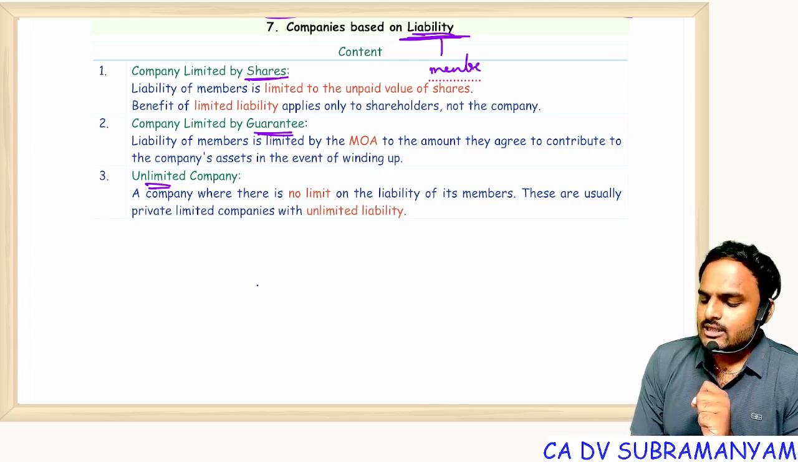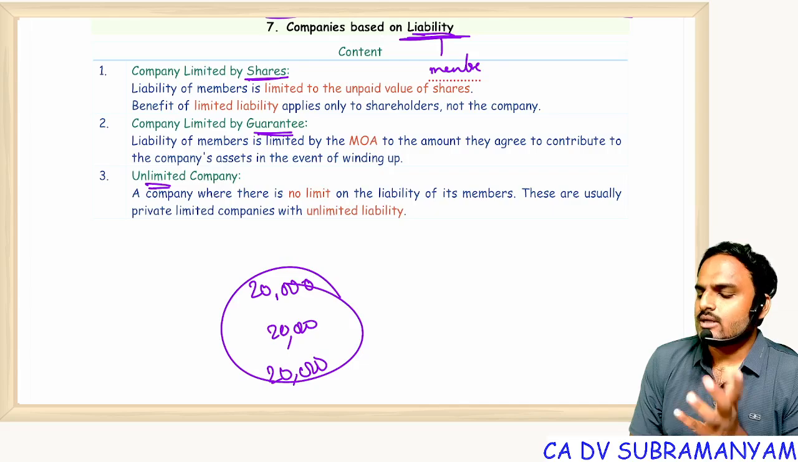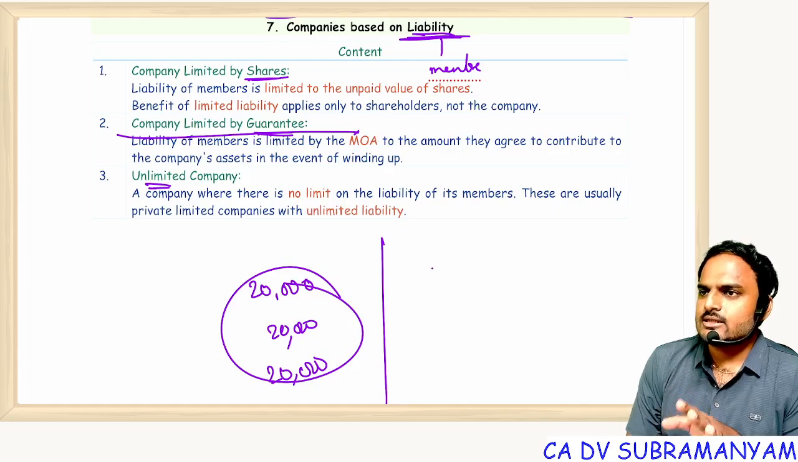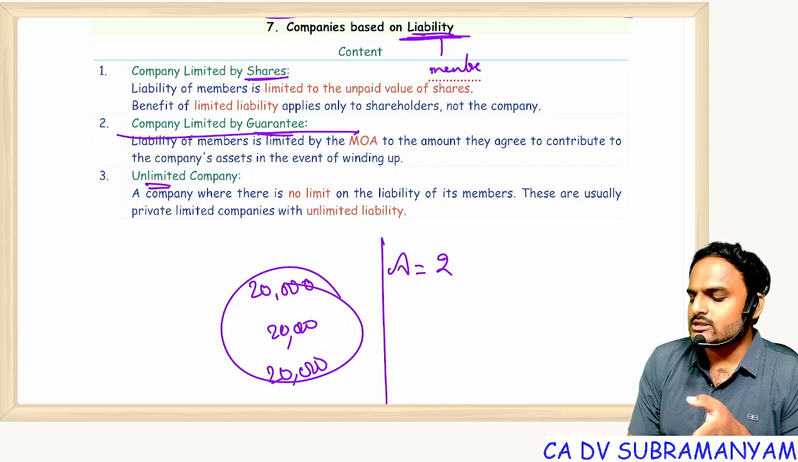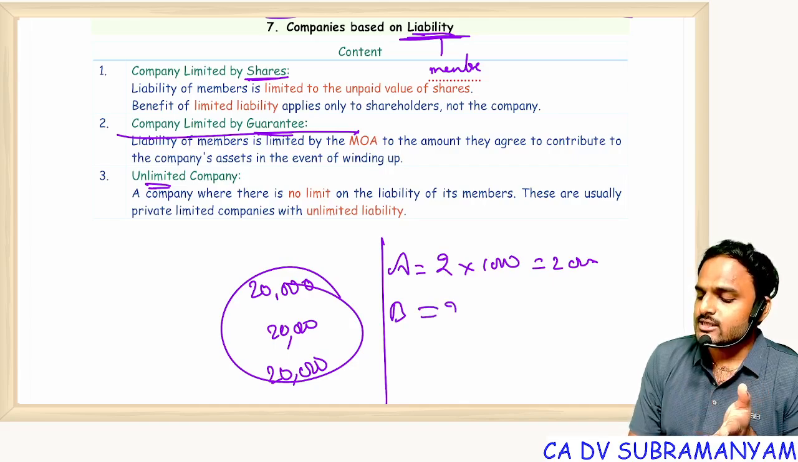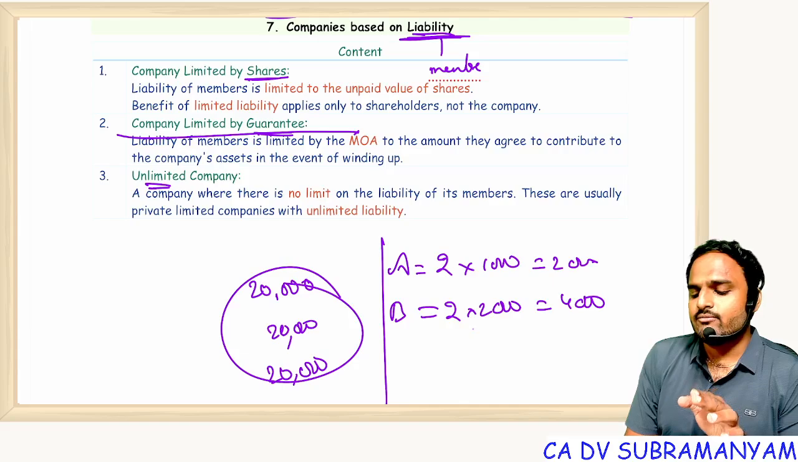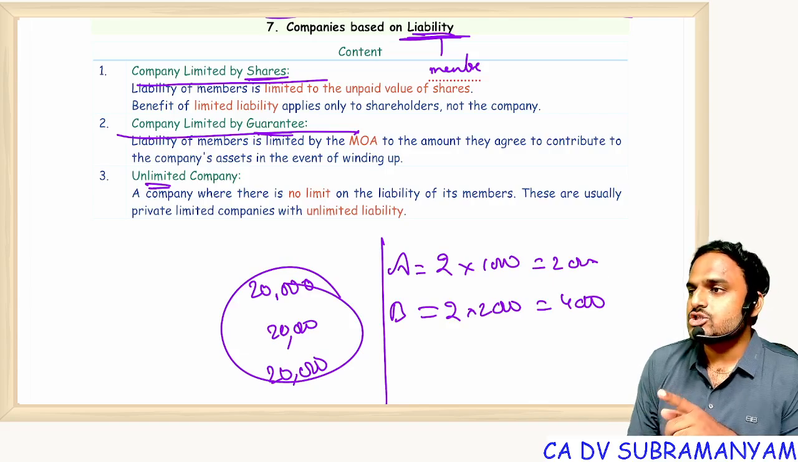Suppose every member gives a guarantee for 20,000 rupees. That is nothing but a company limited by guarantee. No, sir, every person is liable for 2 rupees per share. Suppose A is holding 1000 shares: 2 into 1000, A's liability is 2000. B is holding 2000 shares: 2 into 2000, that means 4000 rupees. So here the liability is limited to the extent of unpaid value, and that kind of company is known as a company limited by shares.